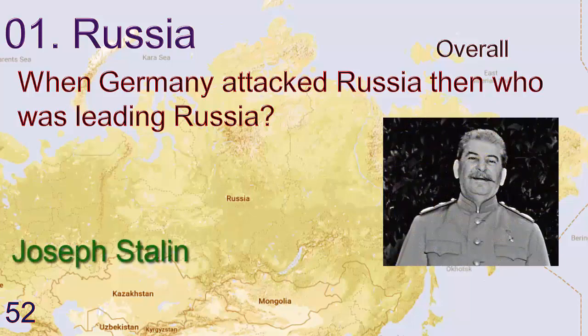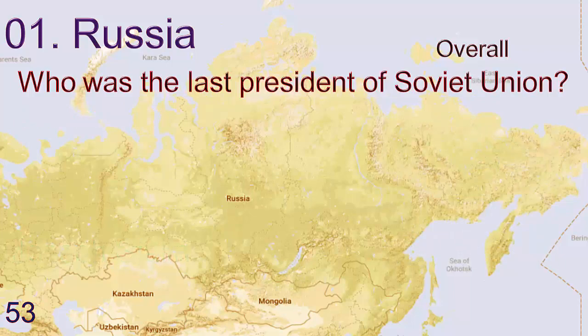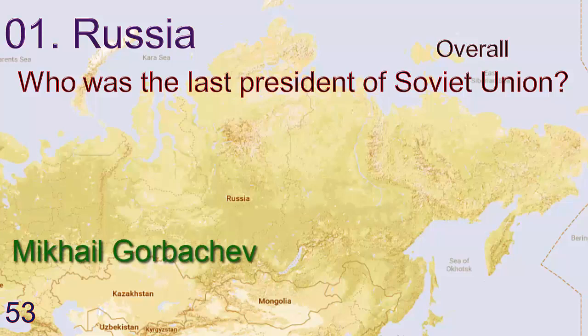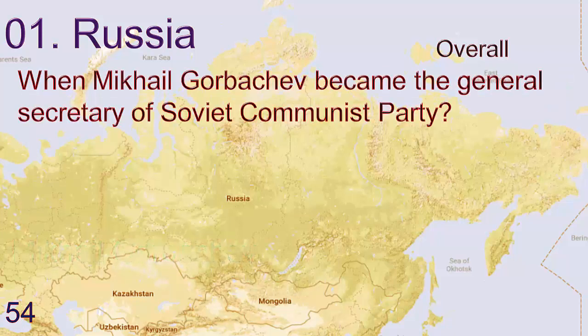Answer is Joseph Stalin. Who was the last president of Soviet Union? Answer is Mikhail Gorbachev. He is also the only president of Soviet Union. When Mikhail Gorbachev became the General Secretary of Soviet Communist Party? Answer is 1985.